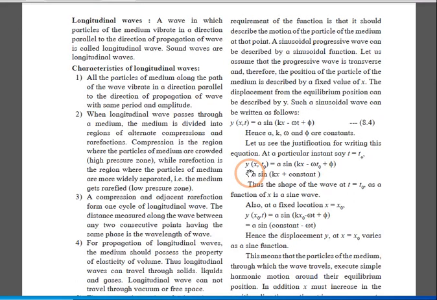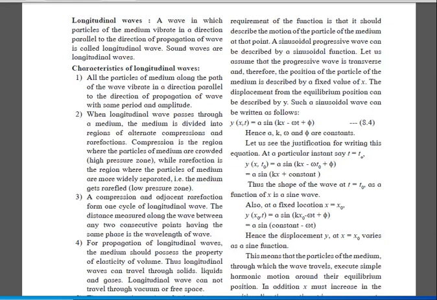If a question is for 2 marks, you have to write only 2 points. If a question is for 3 marks, then you have to derive three different distinguished points. Now, let's start with the characteristics of this wave.